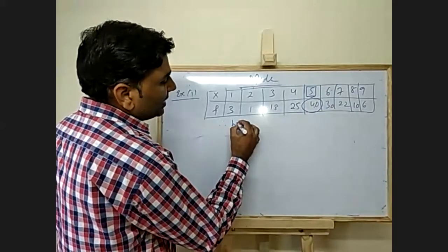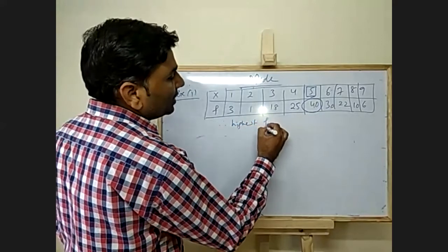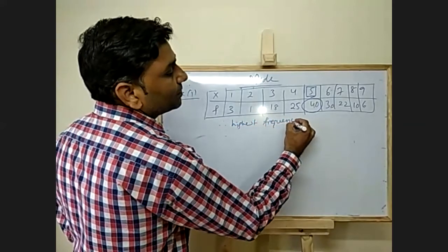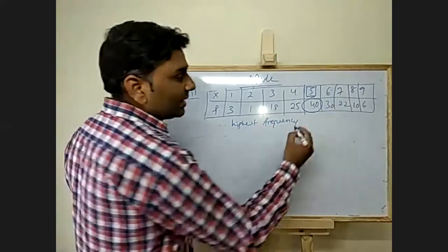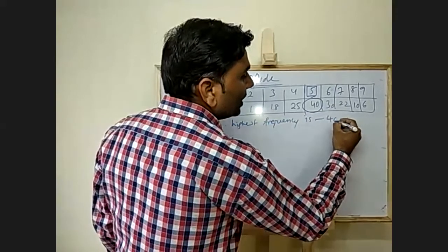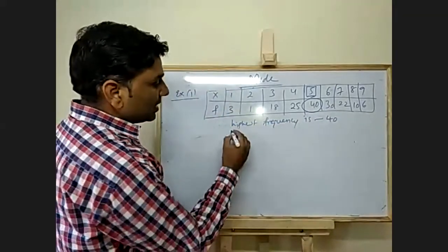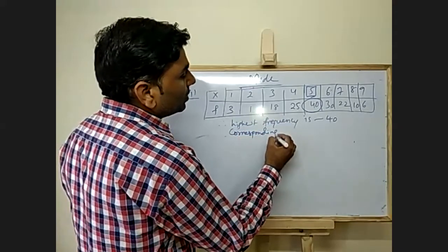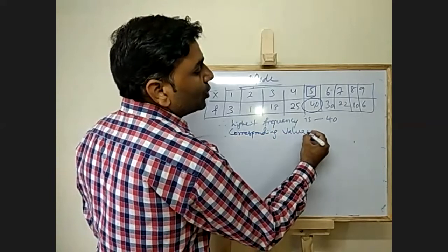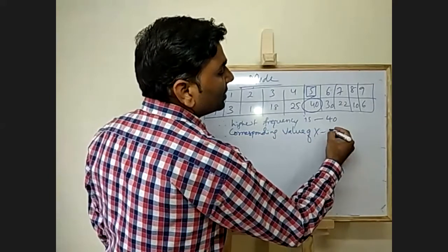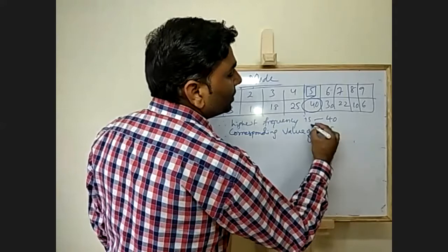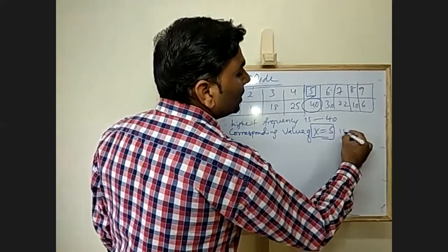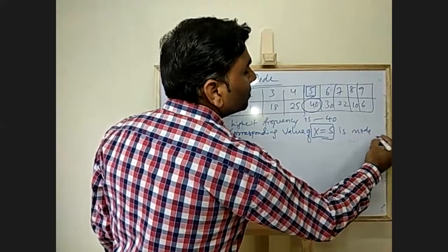Therefore, the highest frequency is 40, and the corresponding value of x equal to 5 is the mode.